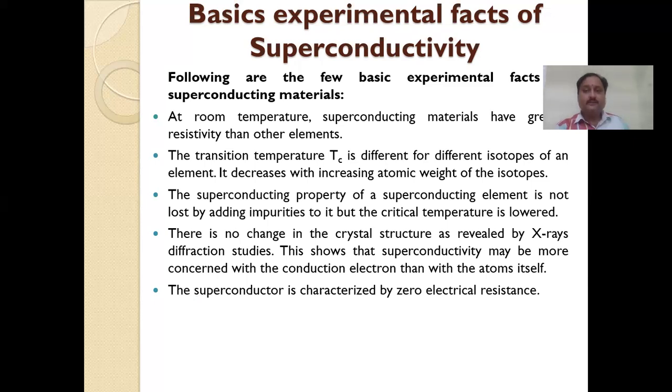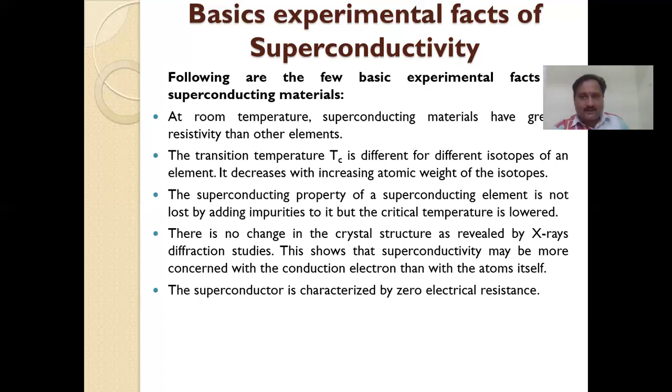The value is different for different isotopes of elements. The transition temperature decreases with increasing atomic weight of the isotopes. And the superconducting property of a superconducting element is not lost by adding impurities.